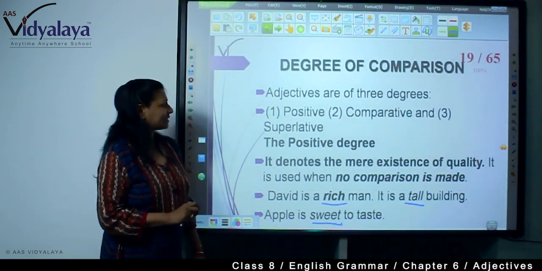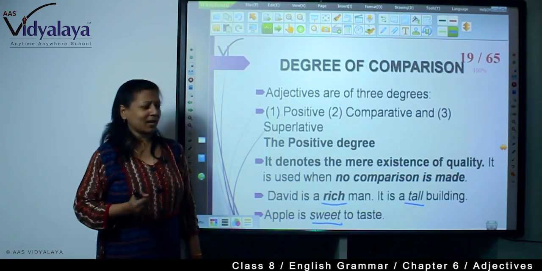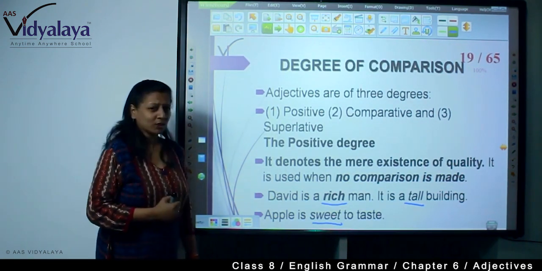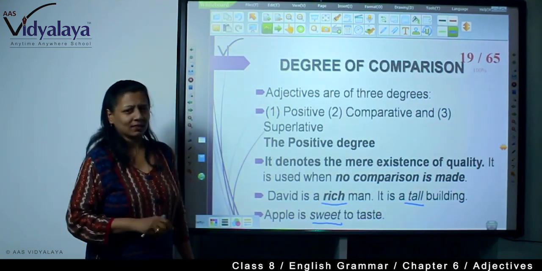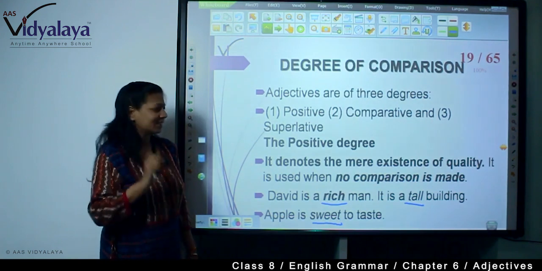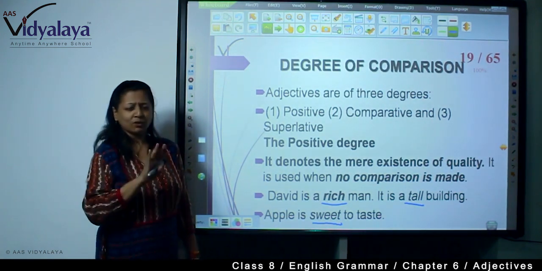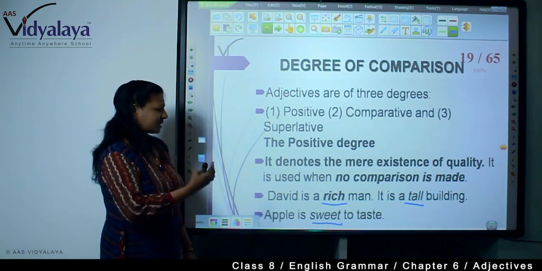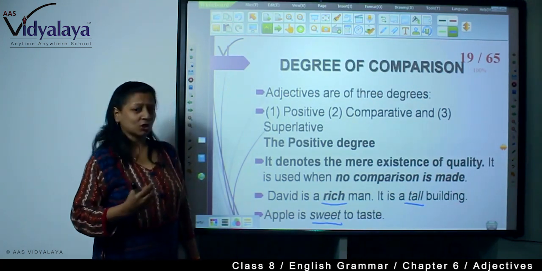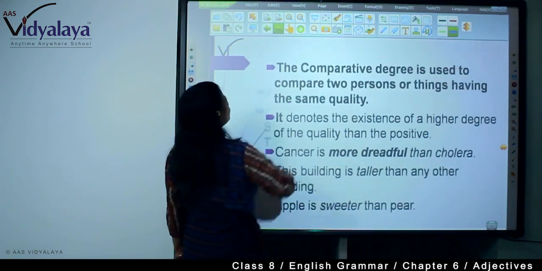Now degrees of comparison. Adjectives are of three degrees: positive, comparative and superlative. The positive degree denotes the mere existence of a quality. It is used when no comparison is made. No comparison is required, then we say positive degree. For example, David is a rich man, it is a tall building, apple is sweet to taste.